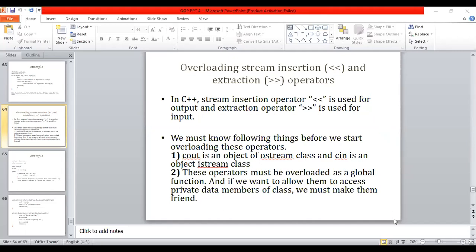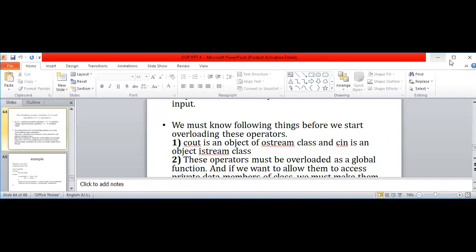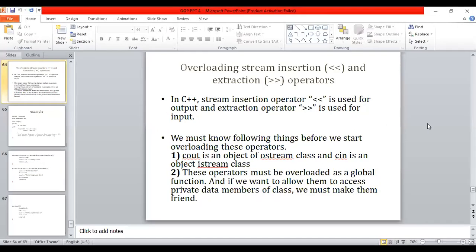Already we have discussed operator overloading in this part. So overloading here is related to the insertion and extraction operators. The insertion operator is used for output, and the extraction operator for input. They are already used as part of the cout and cin statements. The object cout is an object of the ostream class, and cin is an object of the istream class. So we have already seen the output-related and input-related streams. If you discuss file handling, it will have a correlation with file handling also.